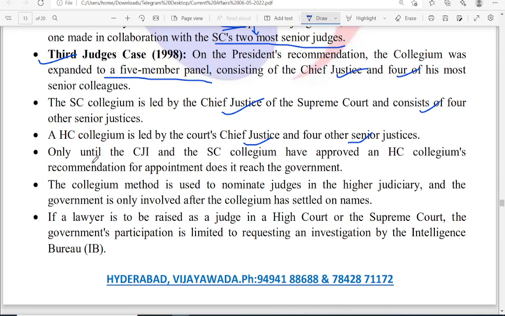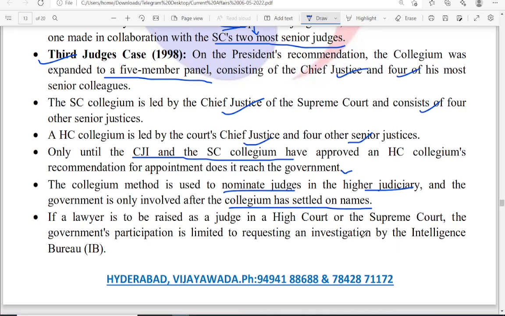Okay, so until the CJI and Supreme Court collegium have approved, the High Court collegium's recommendation for the appointment does not reach the government. Even the High Court judges must get the approval of the Chief Justice of India and the Supreme Court collegium. This method is used to nominate the judges in the judiciary, and the government is only involved after the collegium has settled on the names. So it is very simple.